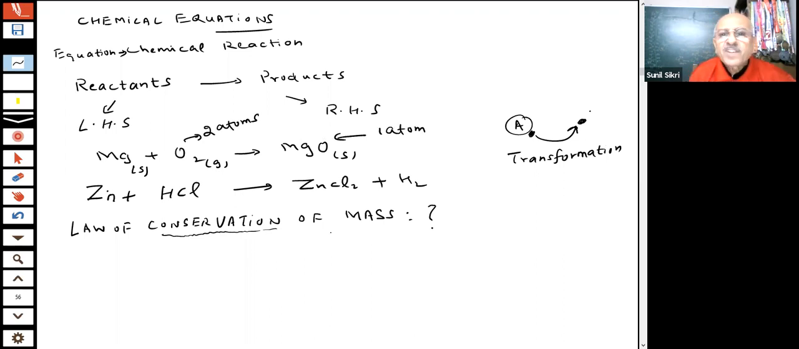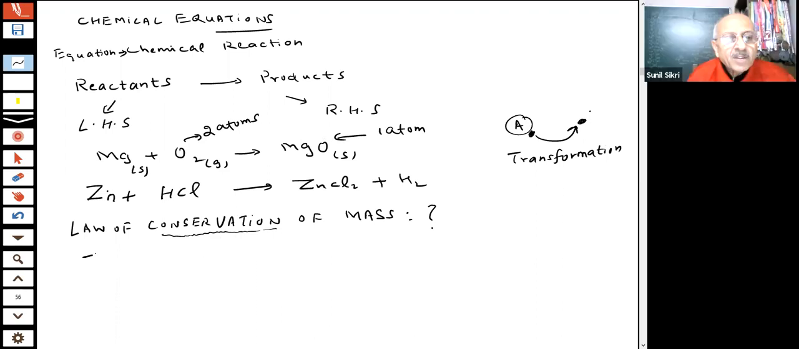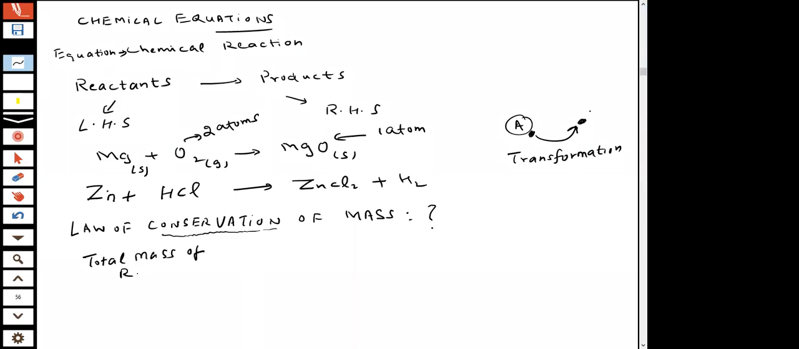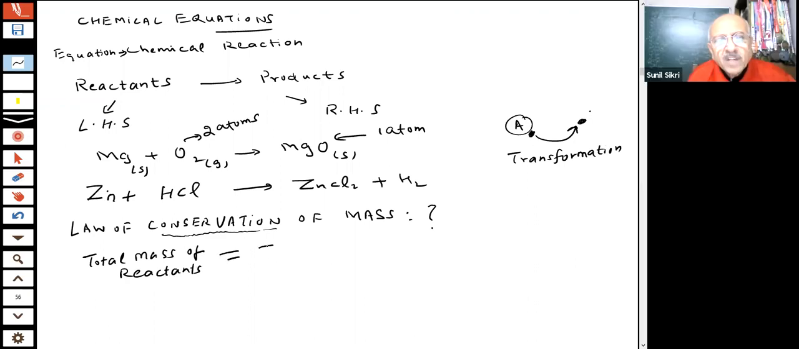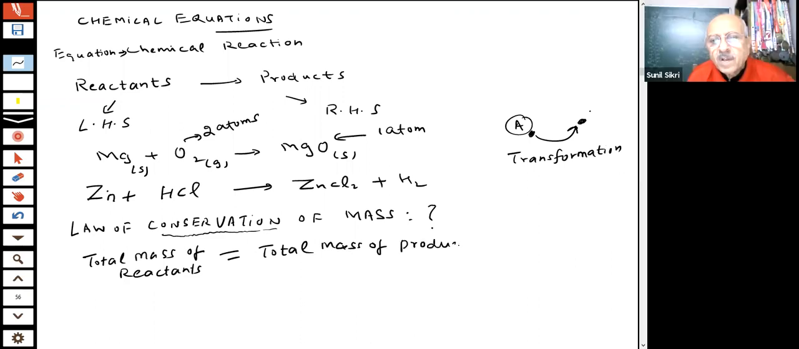And the law of conservation of mass says that the total mass of reactants must be equal to the total mass of the products.